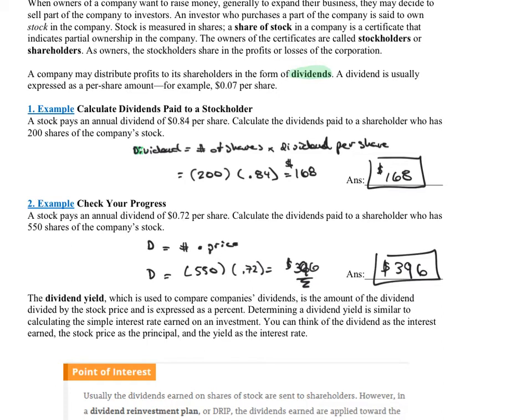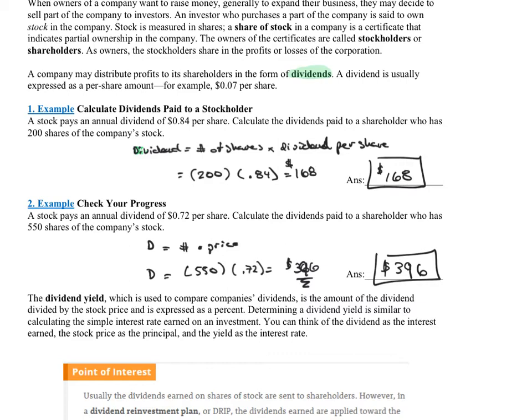So what is a dividend yield? The dividend yield, which is used to compare companies' dividends, is the amount of the dividend divided by the stock price and is expressed as a percent. Determining a dividend yield is similar to calculating the simple interest earned on an investment. So a dividend yield is a percentage. Our yield is essentially our interest. What interest rate are we earning?